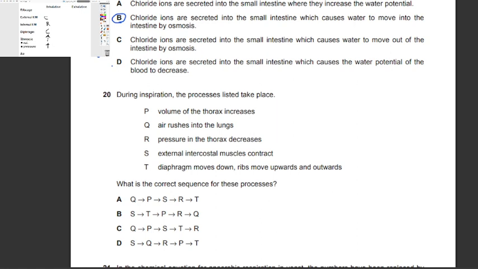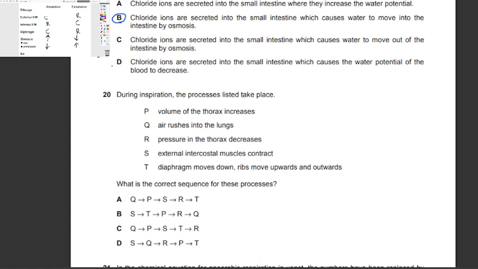No way, the pressure decreases because the volume and pressure are inversely proportional, and air is taken in. And the exact opposite happens in exhalation. Relax and then contract and then relax, and thoracic volume decreases and the pressure increases.